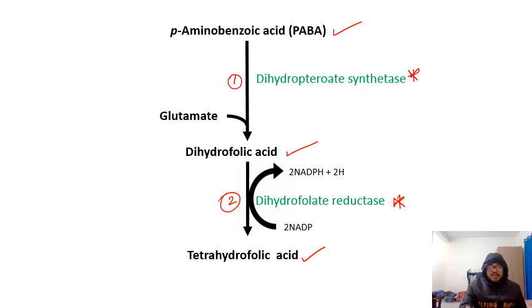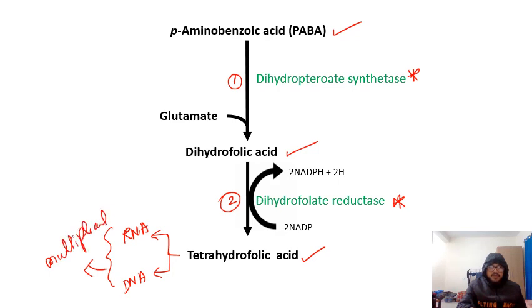Tetrahydrofolic acid is very important for the synthesis of RNA and DNA in the bacteria. If RNA and DNA are not there, bacteria will be unable to multiply. So this is very important for the multiplication of bacteria.